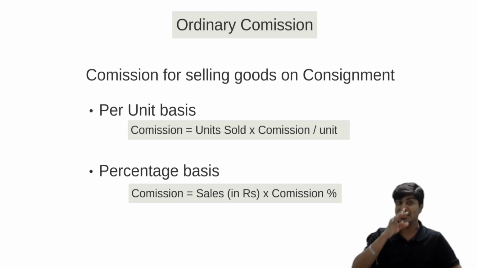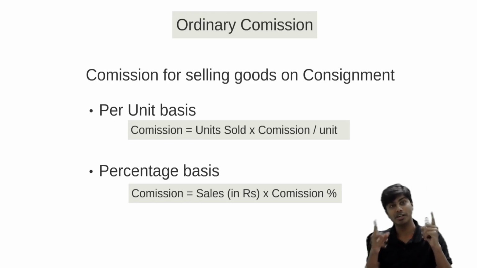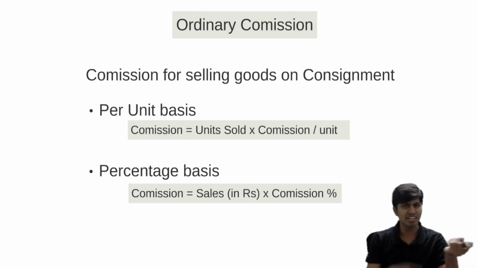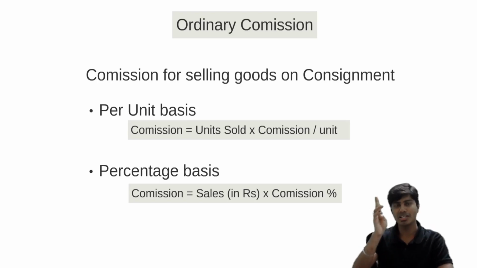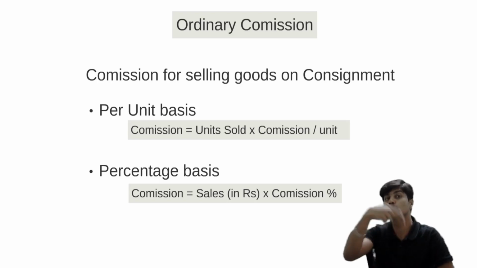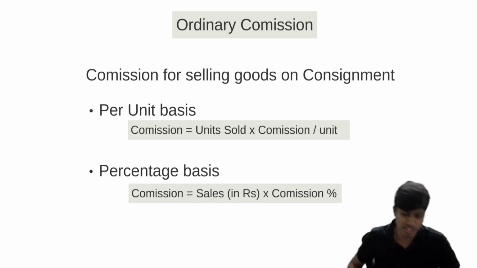Now, whether it is per unit or percentage is left to the discretion of consignor and consignee. They can agree upon it and mention it in their consignment, that is the pro forma invoice. And this would be provided to us in the question. The way they provide it is how we compute. We can't decide whether it is per unit or percentage. This data will be told to us in the question. All we need to do is remember to compute it on goods sold and not goods sent. Let's go to the next part.